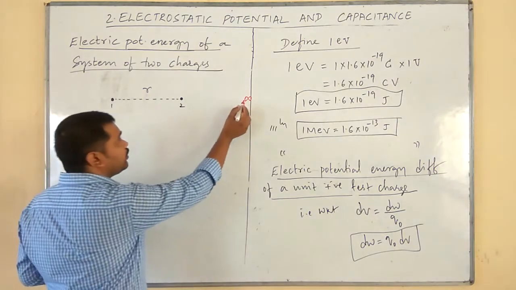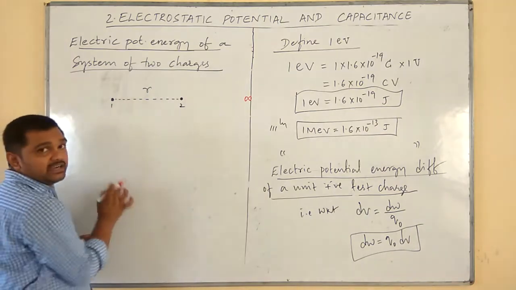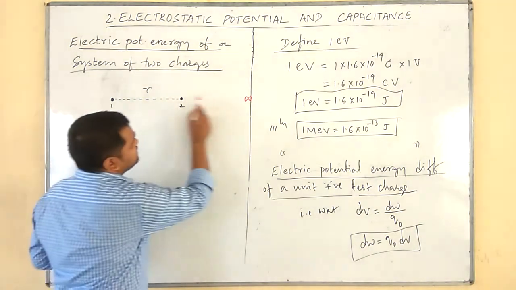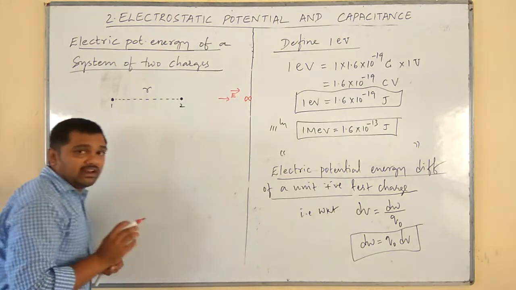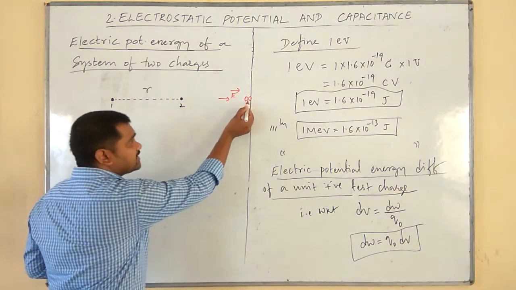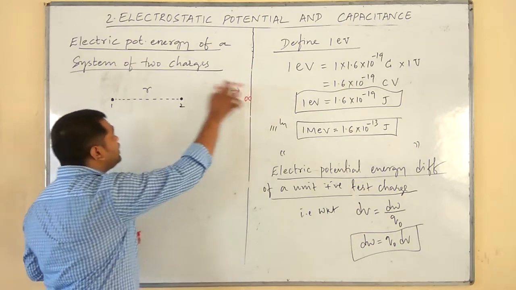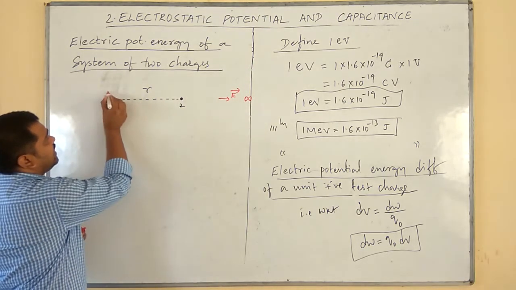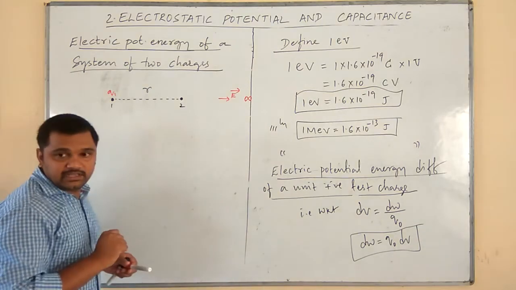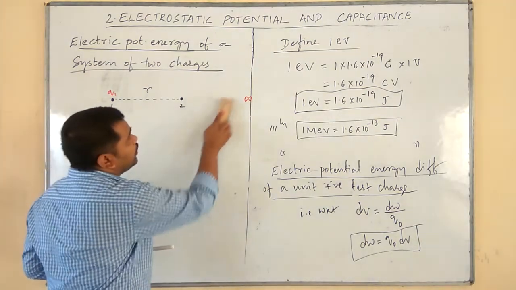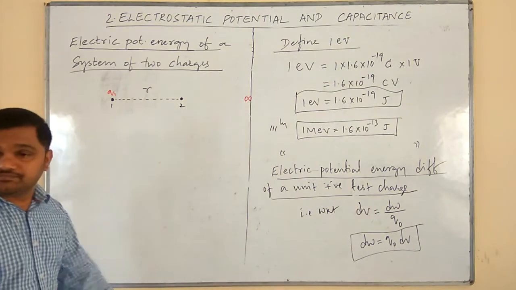First I will bring Q1 from infinity to this point. So for example, this is the direction of an external electric field. Next, I will bring the other charge from infinity and place it here.